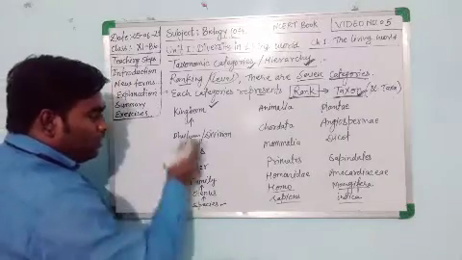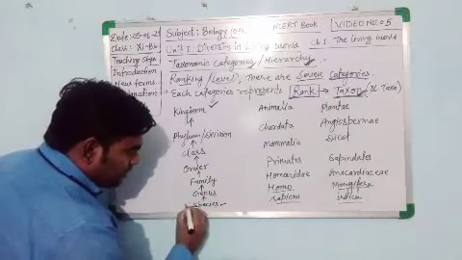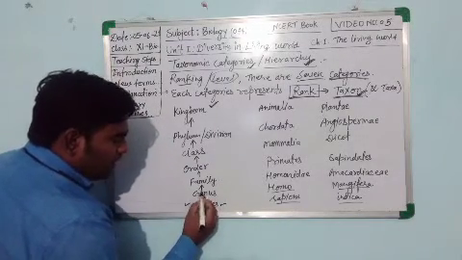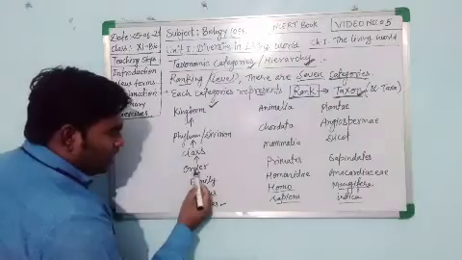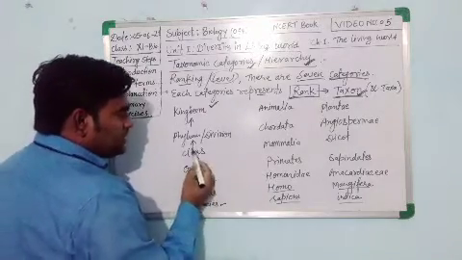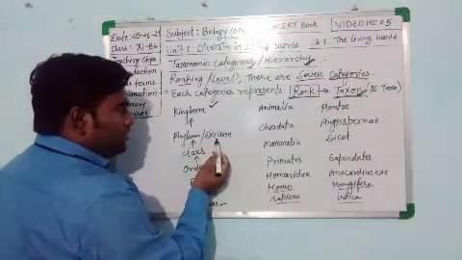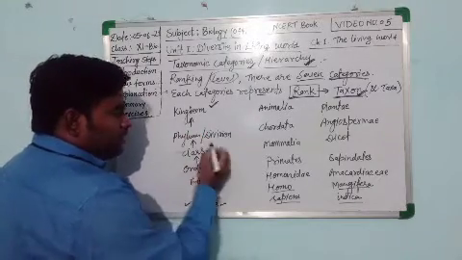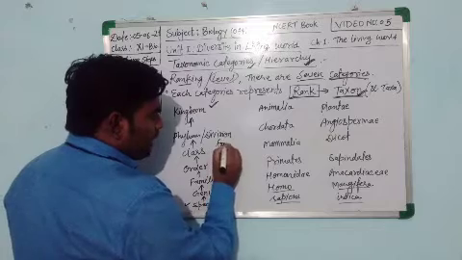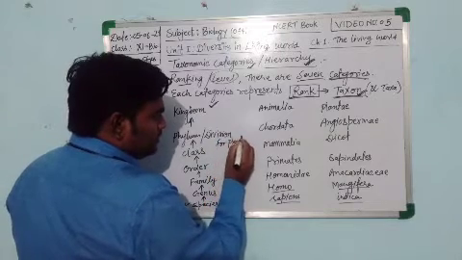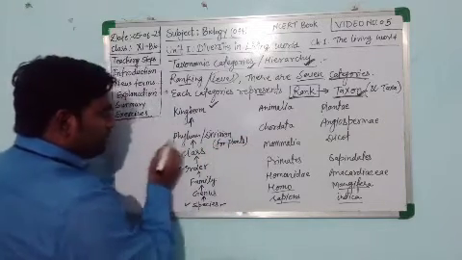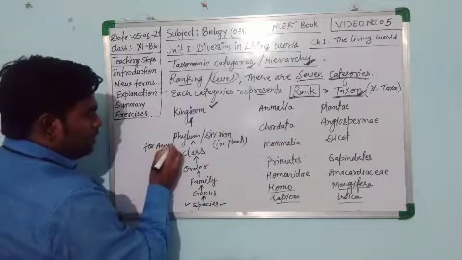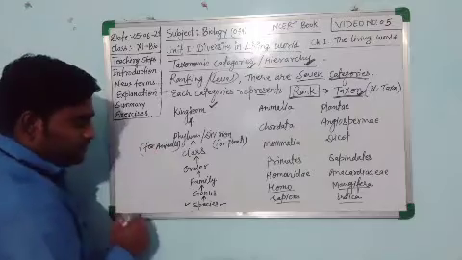So in the ascending order, the first one is the species, just above the species then genus, after that family, then order, then comes class, then phylum or division, and finally comes kingdom. Division is used for plants and phylum is used for animals, on the basis of their characters.